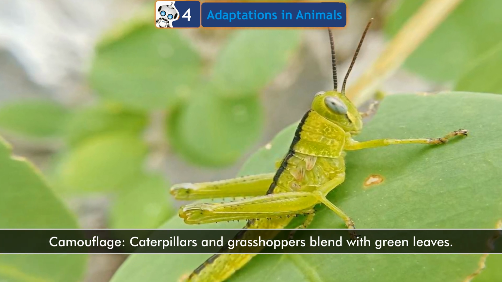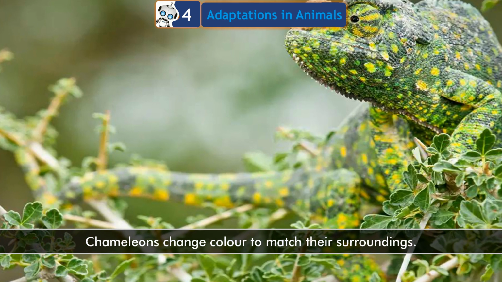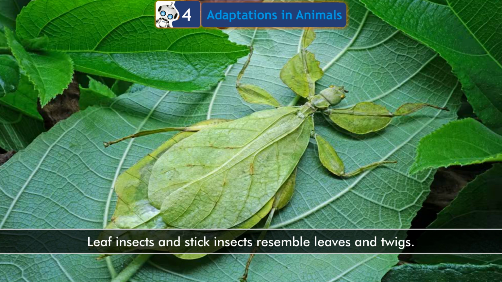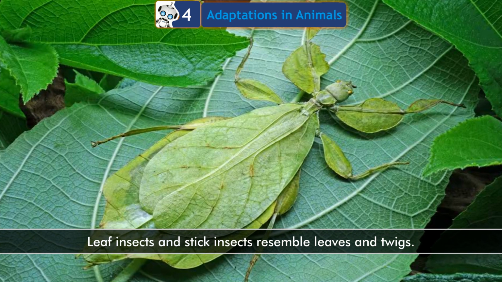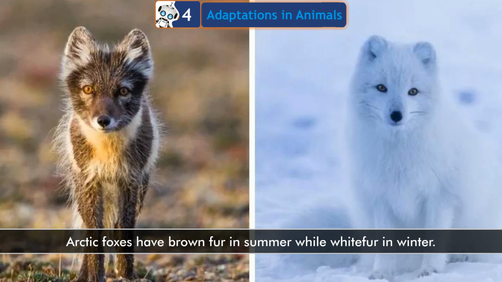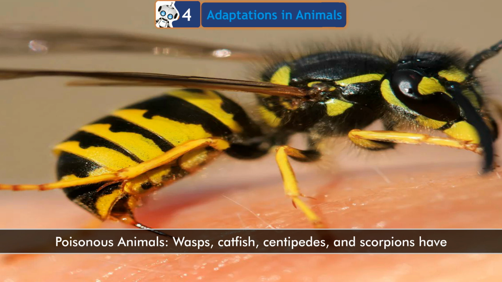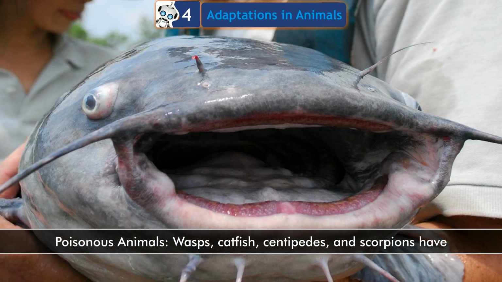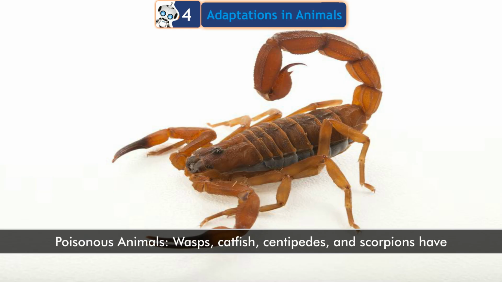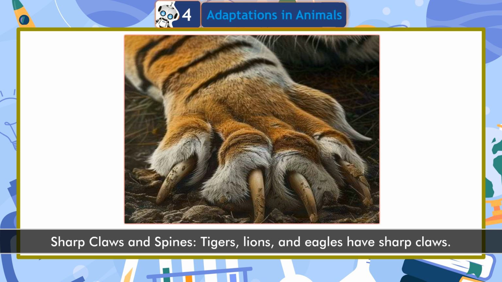Camouflage. Caterpillars and grasshoppers blend with green leaves. Chameleons change color to match their surroundings. Leaf insects and stick insects resemble leaves and twigs. Arctic foxes have brown fur in summer while white fur in winter. Poisonous animals. Wasps, catfish, centipedes, and scorpions have painful, poisonous stings.